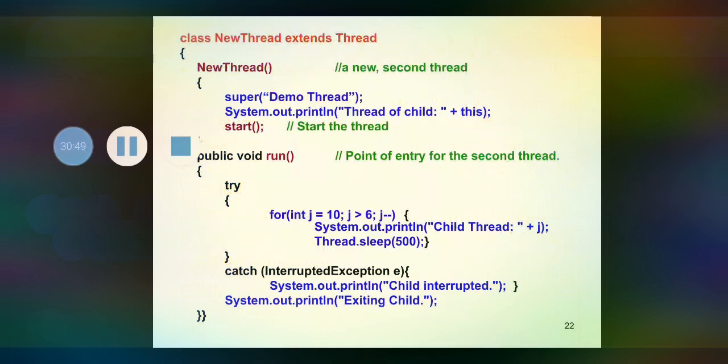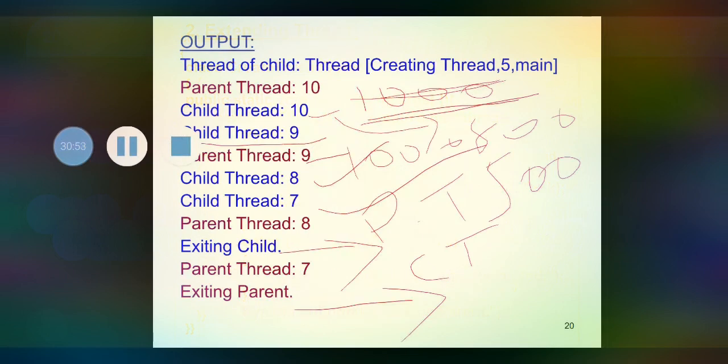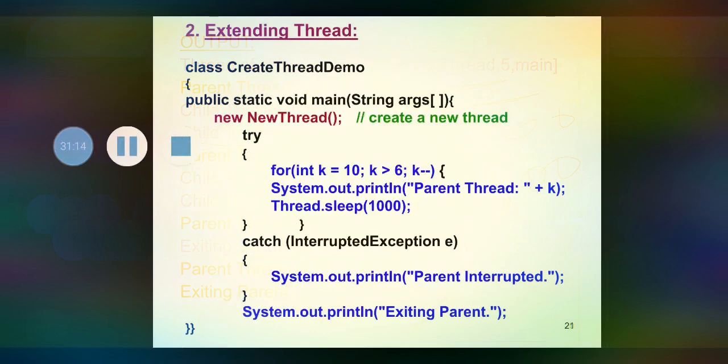The only change here is that rather than the name creating thread, here the thread name Demo Thread will print, that is Thread[Demo Thread,5,main] will print, and the remaining things will be the same. Have a look at this.